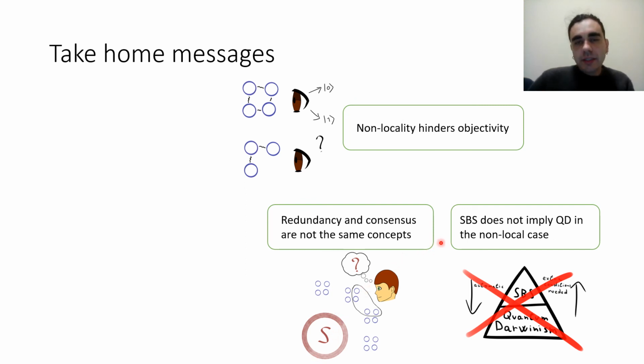And this take-home message, we can rephrase in a slightly different way. We can say that in the non-local scenario, SBS does not automatically imply quantum Darwinism. As we said previously, in the local case, it's almost straightforward to prove that if you have an SBS state, it will also have objectivity according to quantum Darwinism. But here we have seen some examples that are not the case. We had states that were perfectly SBS, and yet we didn't have objectivity according to